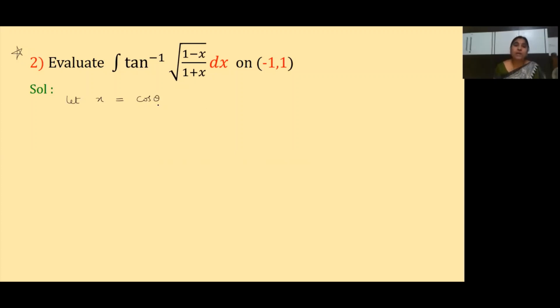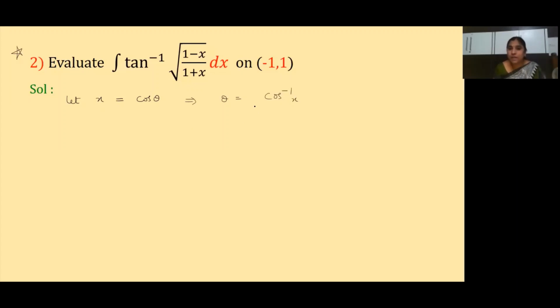Why am I taking cos theta? You'll understand it further. After 2-3 steps, you can understand why I'm taking cos theta. Let x is equal to cos theta. So then what happens, children? If x is equal to cos theta, what is theta, children? This cos will go to the other side and becomes what? Cos inverse. It is nothing but cos inverse of x.